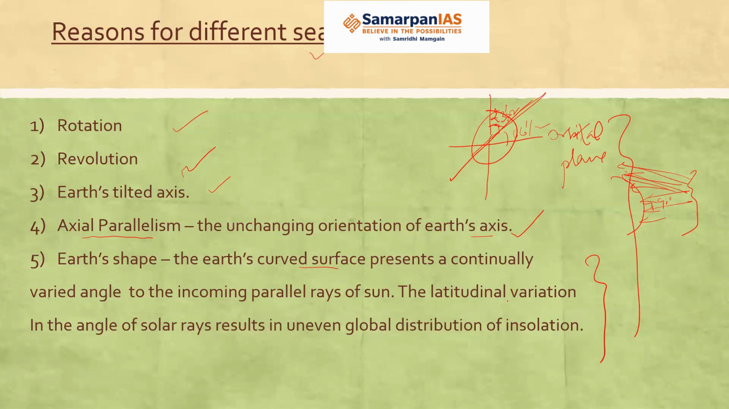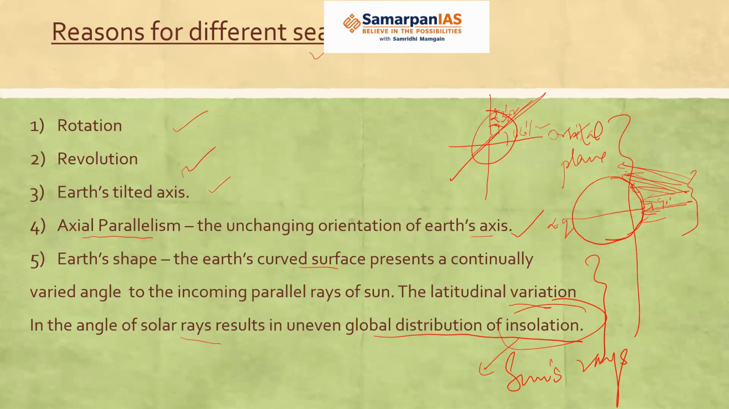So the latitudinal variation in the angle of solar rays results in uneven global distribution of insolation. Insolation means sun's rays. So sun's rays are unevenly distributed on the Earth. Why? Because of the shape of the Earth. It is a curved surface. So some areas get direct rays, like the equator, and some areas receive the slant rays.